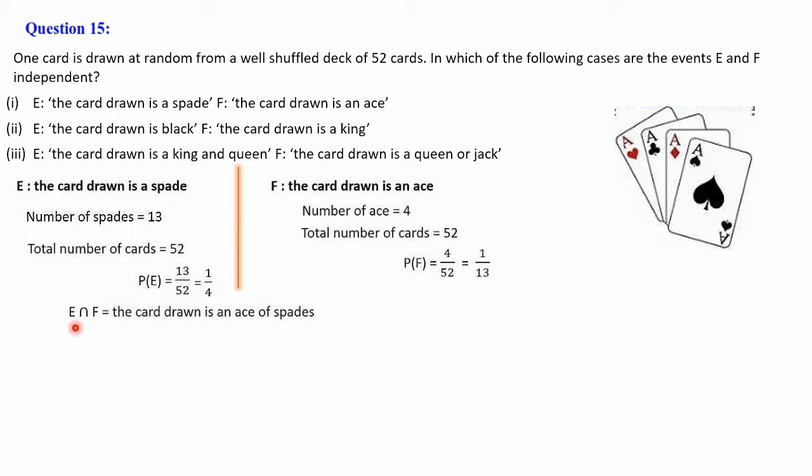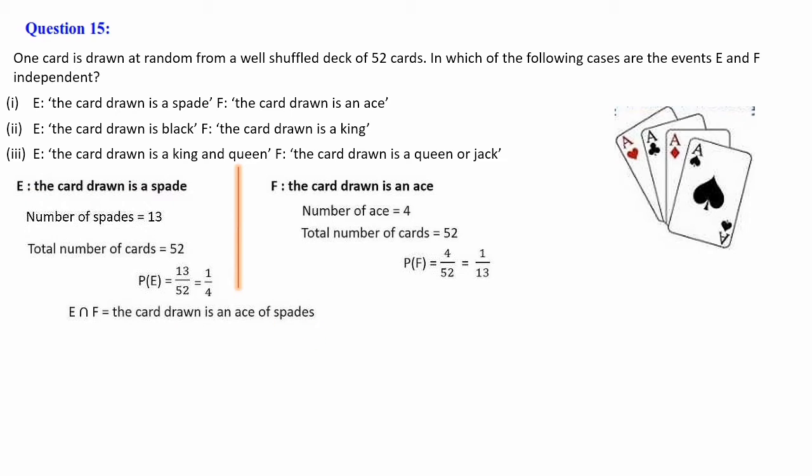So E intersection F we have to calculate, because we need to check whether they are independent or not. That means we have to verify the equation P of E intersection F is equal to P of E into P of F. If it satisfies, then we can say E and F are independent. If not, they are not independent. E and F together means the card drawn is an ace of spade.